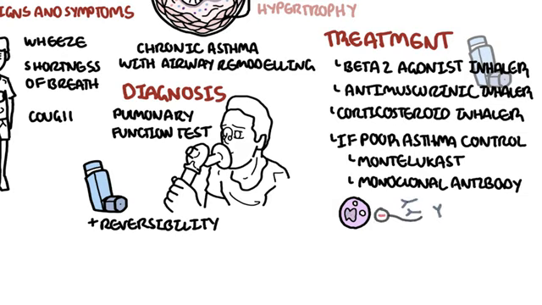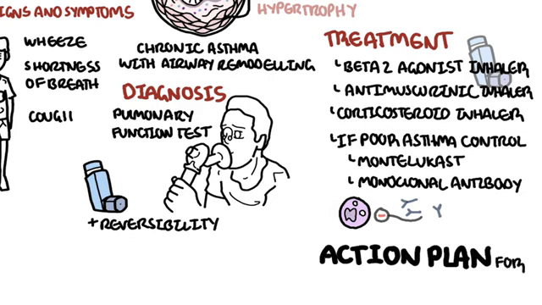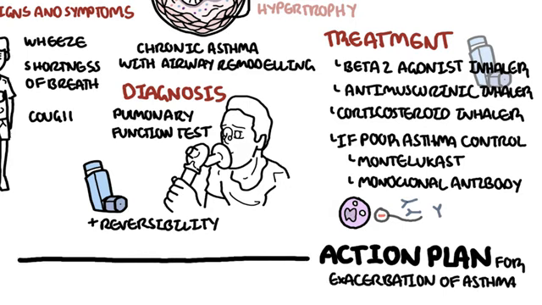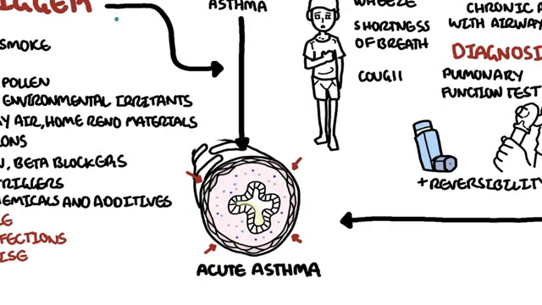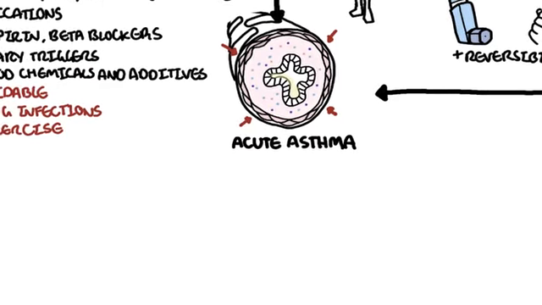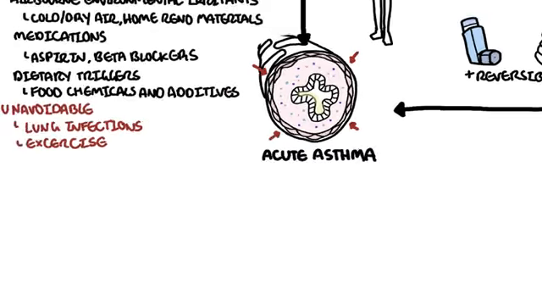Then it's important to note the non-pharmacological management of asthma. This includes inhaler techniques and understanding the importance of good adherence. It's important to have an action plan, a plan to implement if one has an asthma exacerbation, characterized by worsening shortness of breath and wheeze, for example. If someone has an exacerbation of their asthma, termed acute asthma episode, that is not responding to their action plan, this is a medical